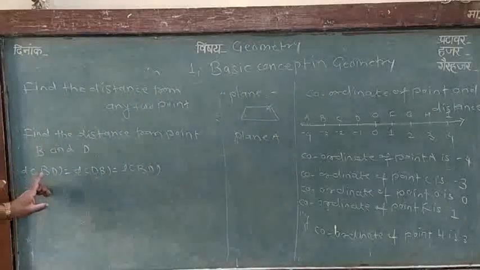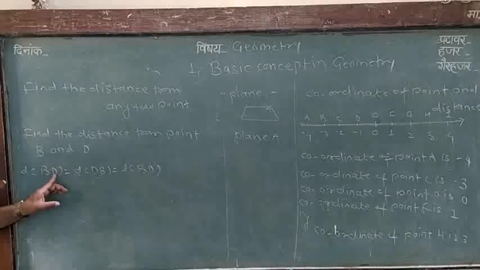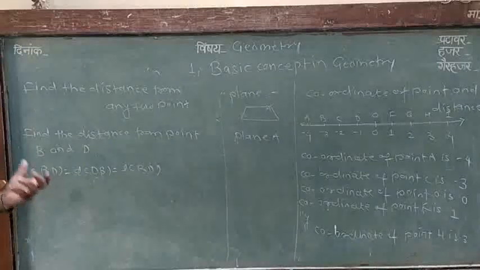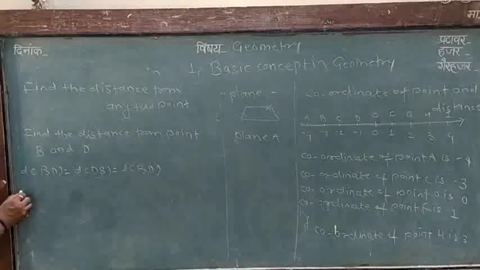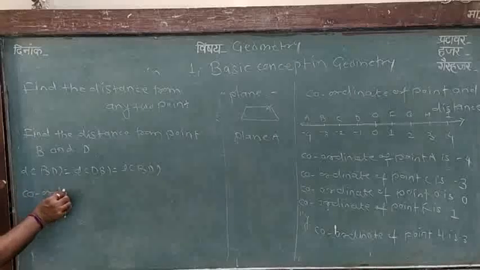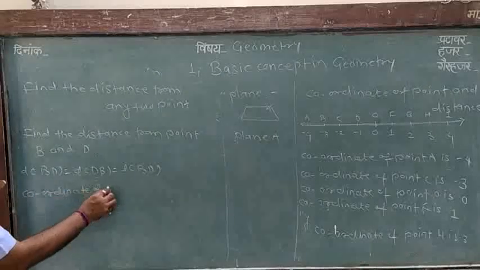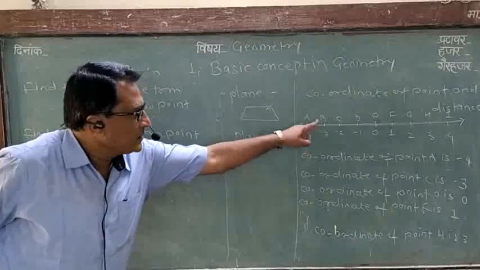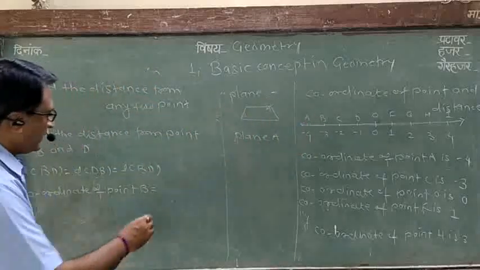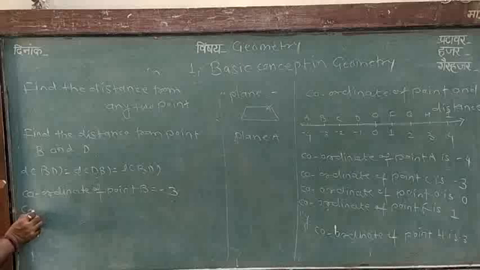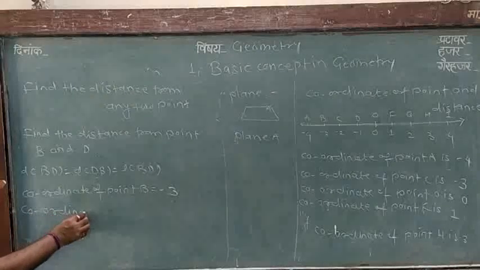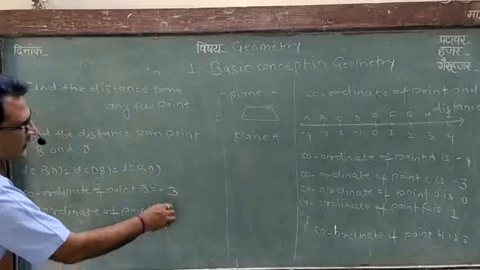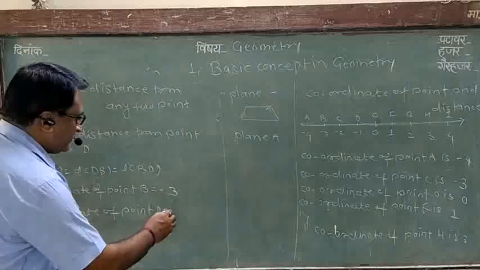So first we write the coordinate of point B, then the coordinate of point D, then compare these 2 points, and then we find the distance between the 2 points. The coordinate of point B is -3. The coordinate of point D is -1.